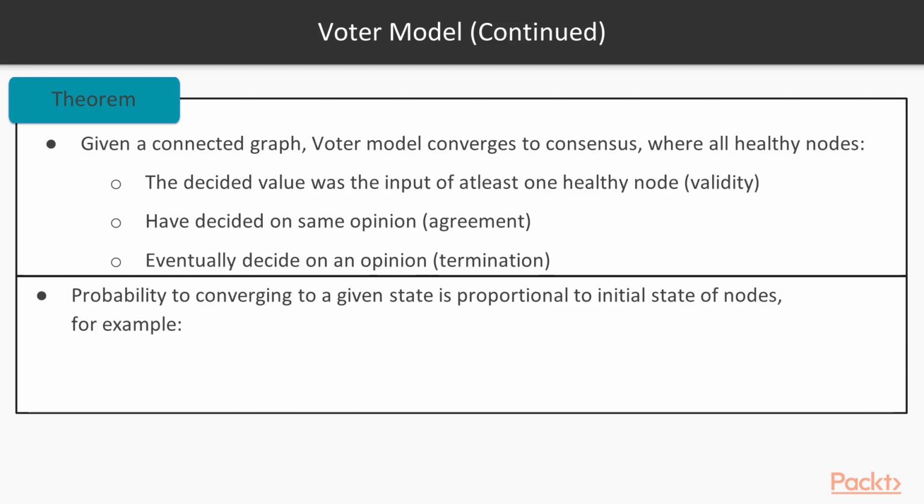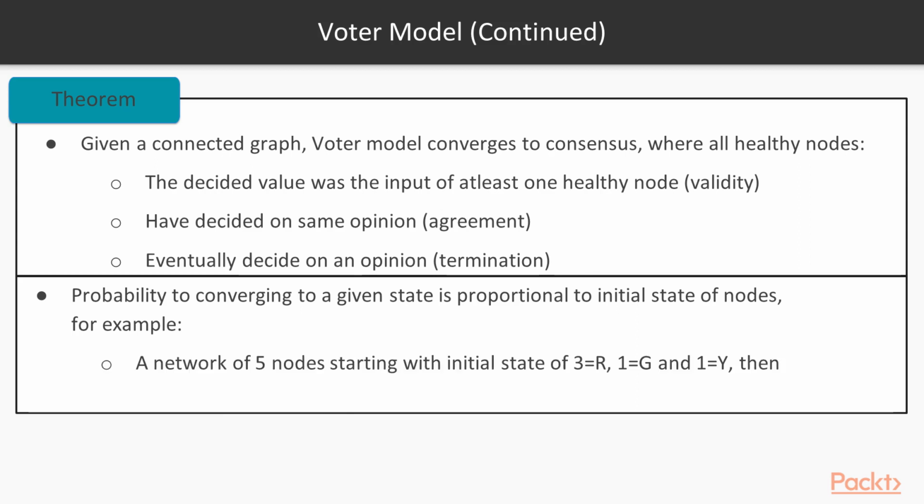The probability of converging to a given state is proportional to the initial state of the nodes. For example, if we have 5 nodes in a network and the initial starting state is that 3 nodes' initial value is red, 1 initial value is green, and 1 other node's initial value is yellow, then it is more likely that the final opinion will be that of the majority. In this case, red has the highest probability of 0.6, followed by green and yellow with 0.2.